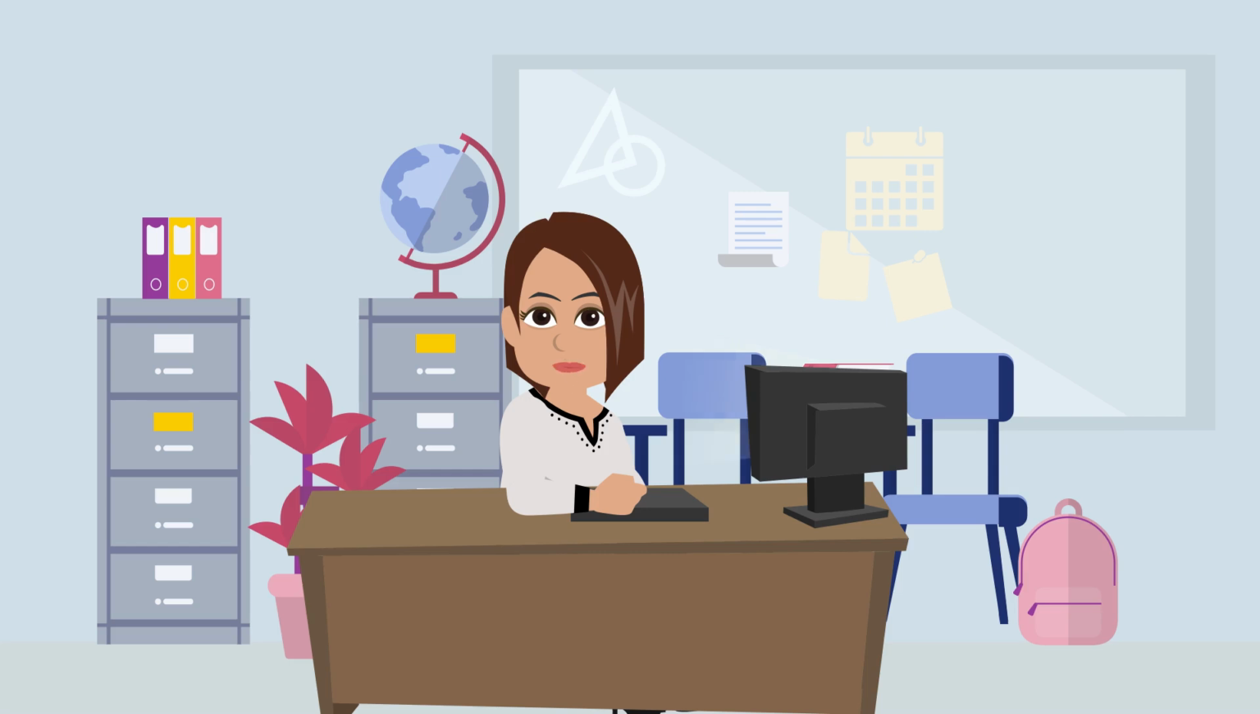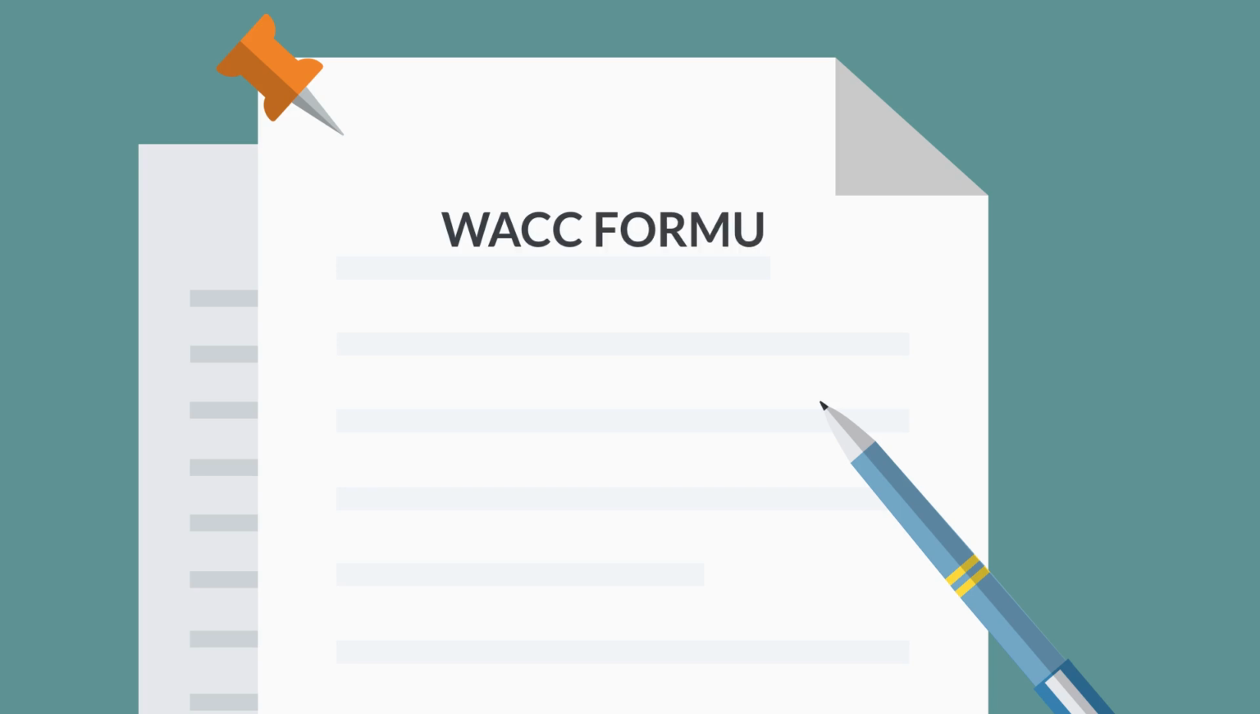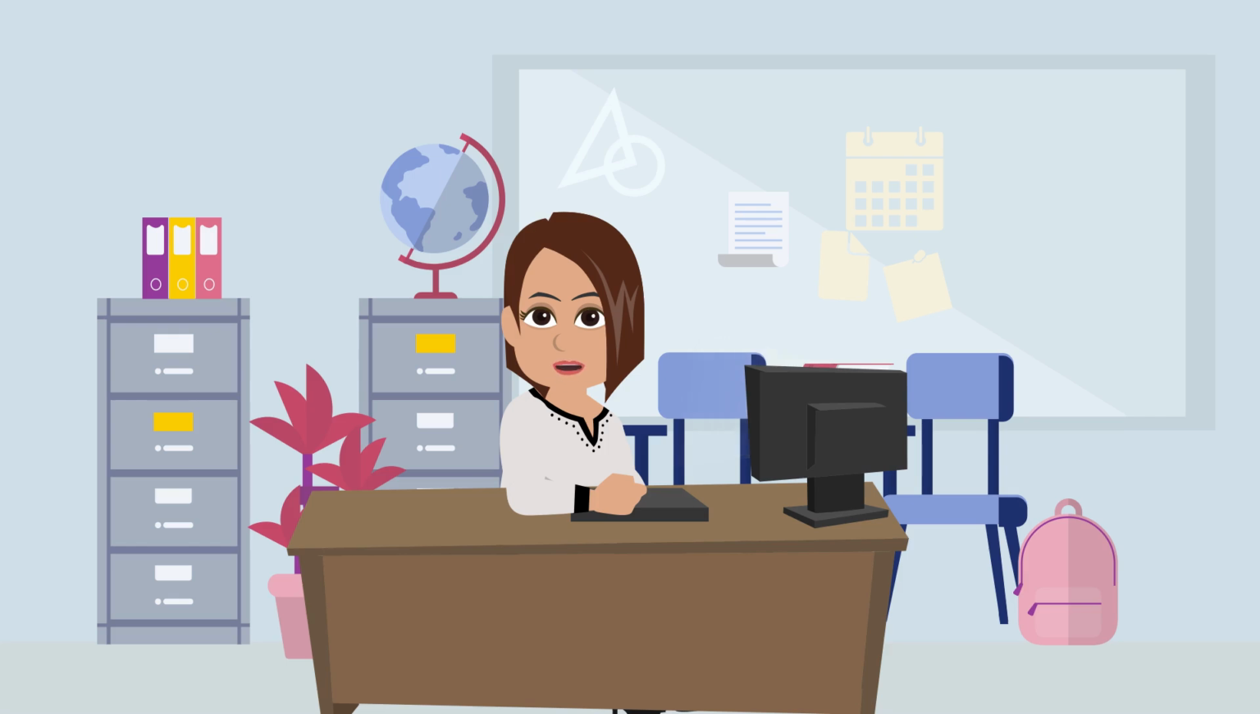Here is the formula for weighted average cost of capital, where E is equal to market value of equity, D is equal to market value of debt, V is equal to total value, that is market value of equity plus market value of debt. RE, or the cost of equity, is the return that equity investors require on their investment in the company. RD, or the cost of debt, is the effective interest rate a company pays on its borrowings. TC is equal to corporate tax rate. It reduces the effective cost of debt since interest payments are tax deductible.